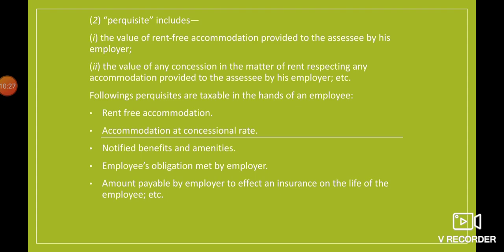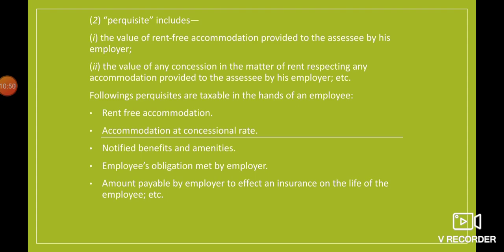Had that person been living at some other place, that person would definitely have been paying that rent. Here the company has already provided rent-free accommodation to its employee,